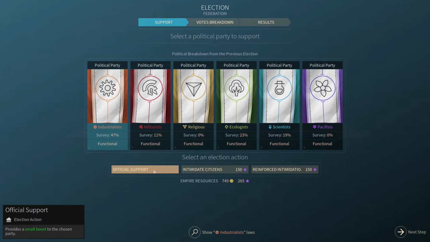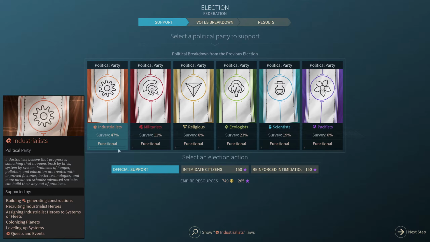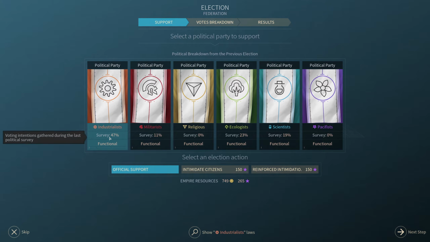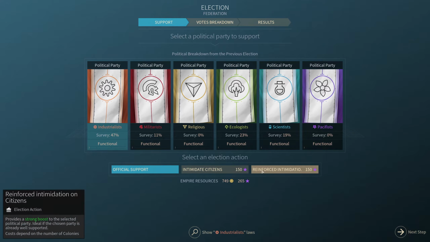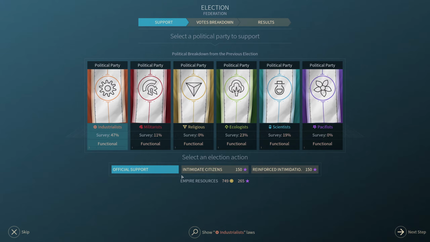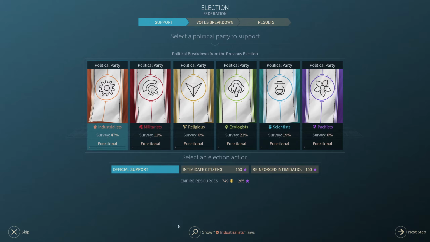Well, that's interesting, because I was going to say if we're well supported, I would go with official support, because they're going to win naturally. This is about how to cheat your elections, basically. And I do want the industrialists right now. I want to go official support.